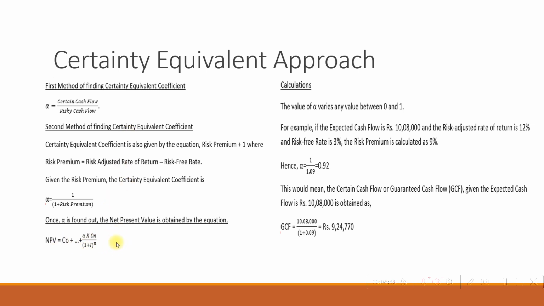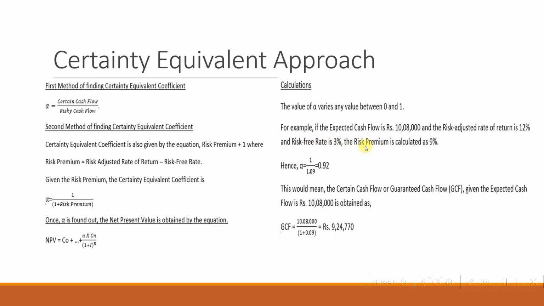We'll go into some calculations in this regard. We know that alpha, or the coefficient of certainty equivalent, should be any value between 0 and 1. So we'll take an example. We say that the expected cash flow is 10 lakh 8,000 rupees and the risk adjusted rate of return is 12% and risk free rate is 3%.